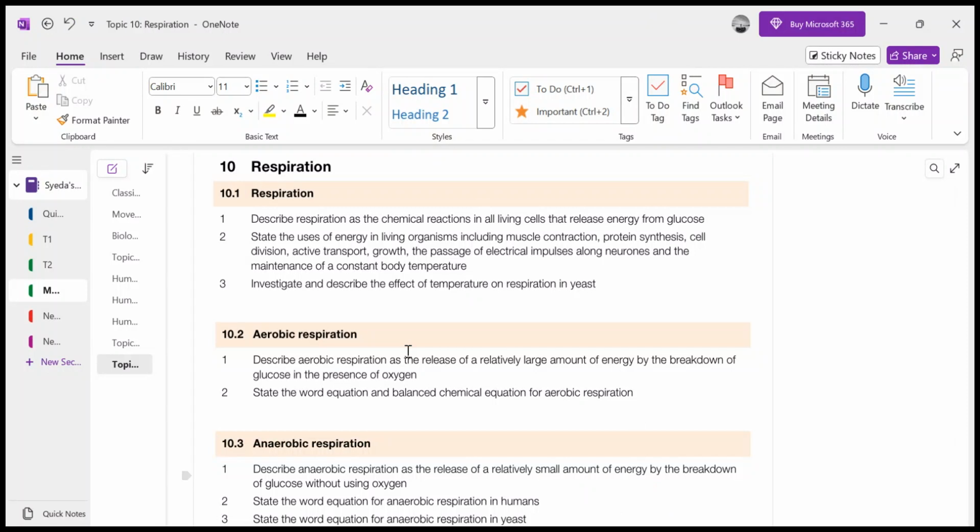Usually, the eukaryotic cells have a membrane bound structure called mitochondria, which is responsible for aerobic respiration. And this is what we are going to discuss, because there are two types of respiration.